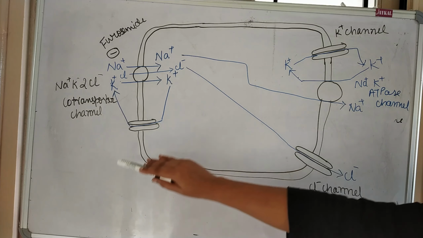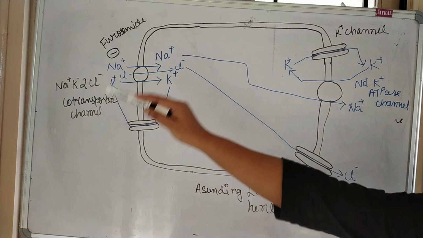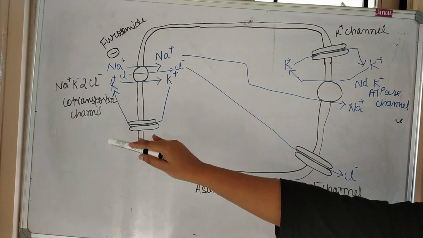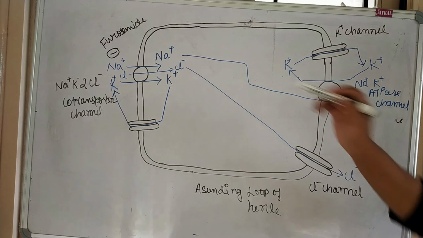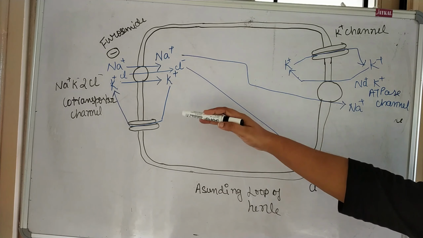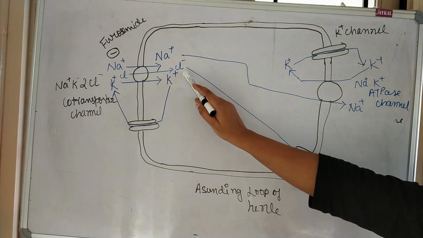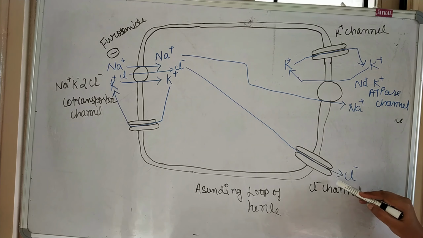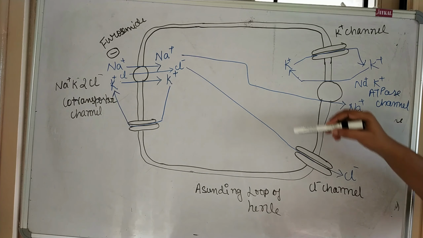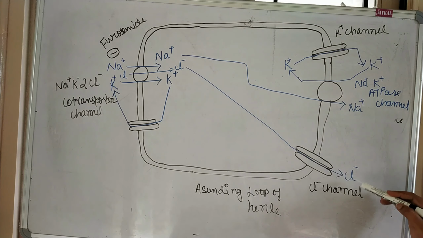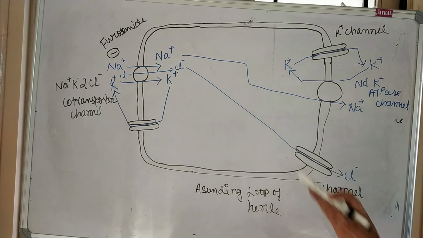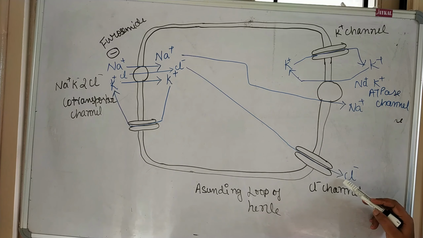So the ions which go outside will be included in the urine and washed out, but the ions which enter inside the system will be reabsorbed and enter the body again. Here you can see, if the chloride amount is more, it is balanced by this chloride channel. So the extra amount of chloride can be removed, or you can say the balance can be maintained, by chloride transfer through this chloride channel.